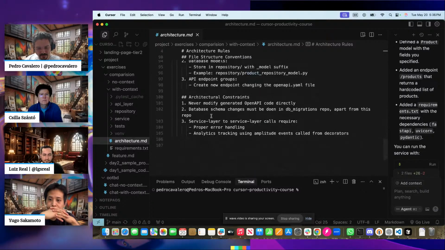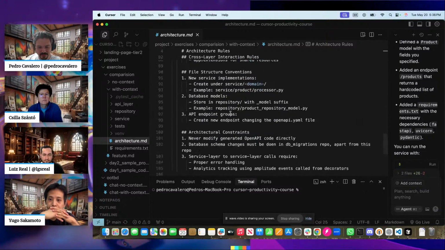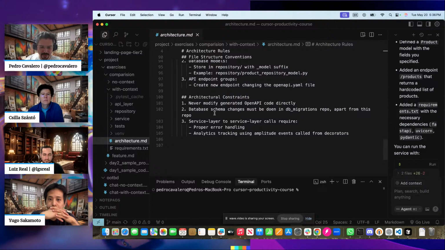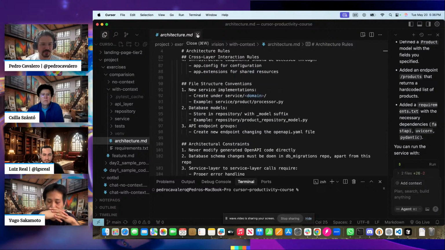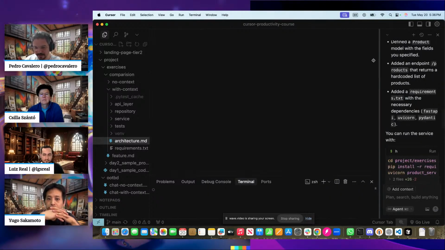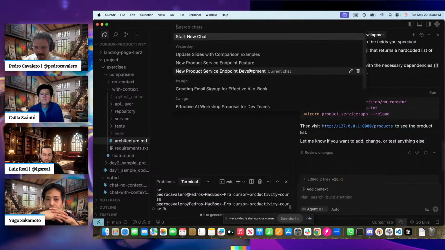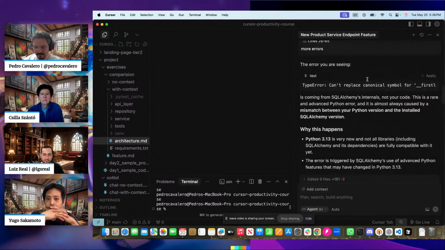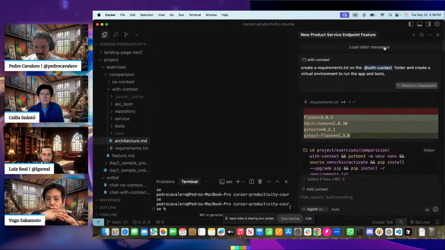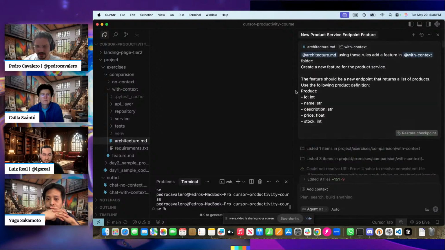So there is lots of interesting stuff here that explains how things are structured. I use product here, but it could be anything. It's just an example. And then I did exactly the same thing. I started a new chat and I did it like this.